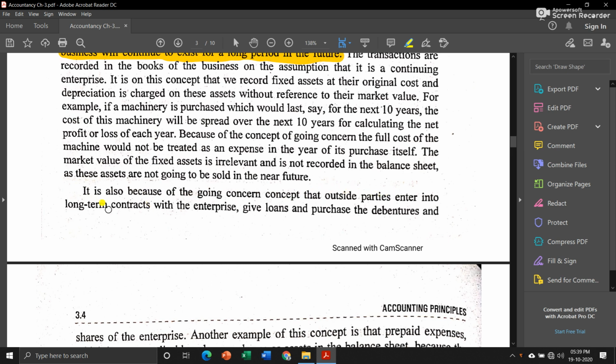Now, another important point that you have to remember in this concept is that because of this going concern concept, outside parties enter into long-term contracts with your business or enterprise. If you don't think your own business is going to run for a long period of time, neither the creditors nor any money lenders will give you a loan. They will not do business with you.